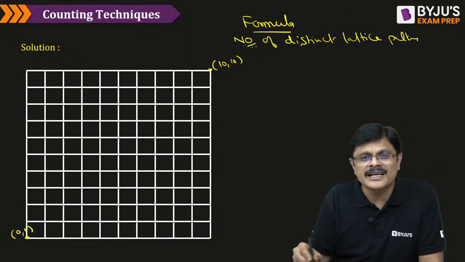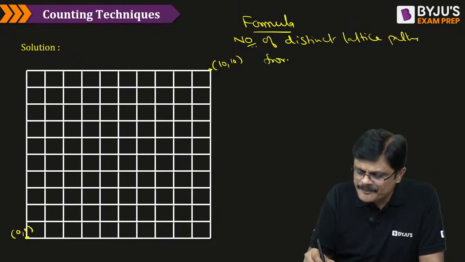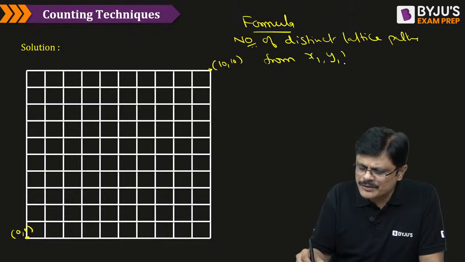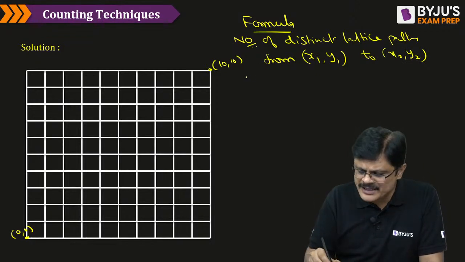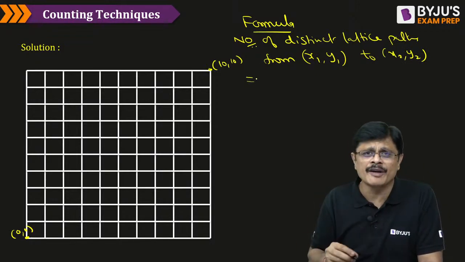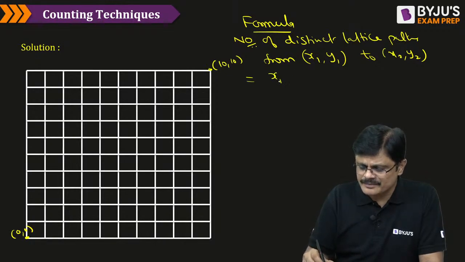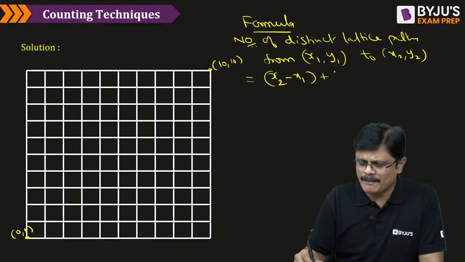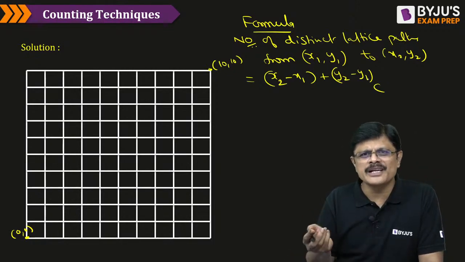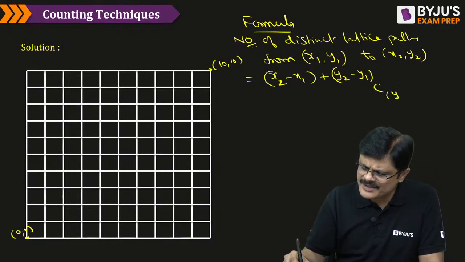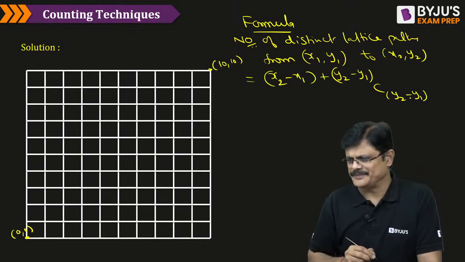The number of distinct lattice paths from (x1, y1) to (x2, y2): if you want to reach from the point (x1, y1) to the point (x2, y2), the number of distinct paths is given by the following formula. The formula is (x2 minus x1 plus y2 minus y1) C (x2 minus x1), or you can write C (y2 minus y1), my dear friends. Am I clear?